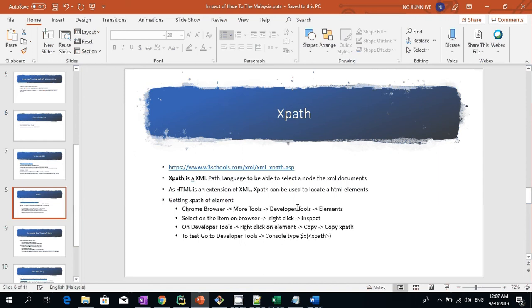XPath is an XML path language that allows users to select a node out of XML documents. As HTML is an extension of XML, XPath can also be used to locate HTML elements. So how do we know what the HTML elements are? How do we know what the XPath values are?